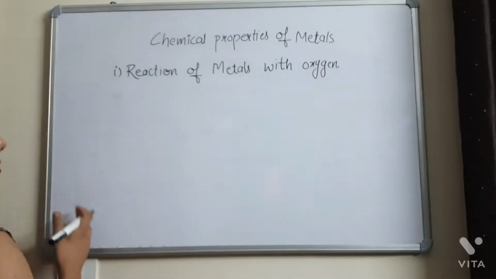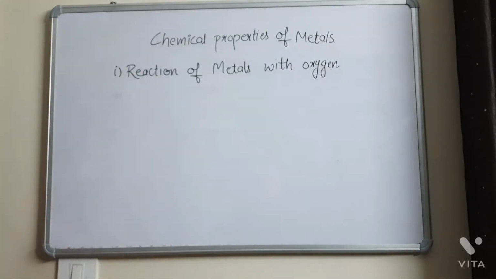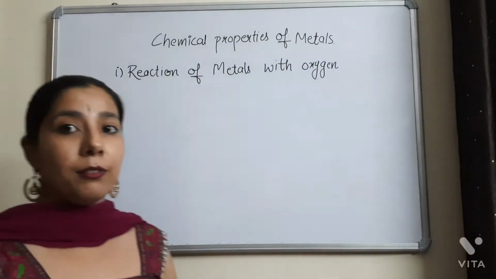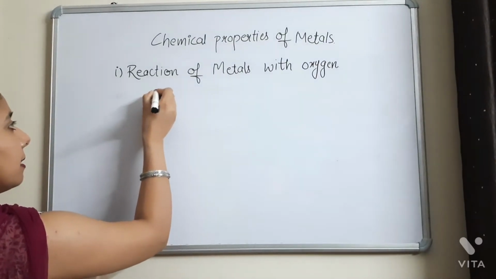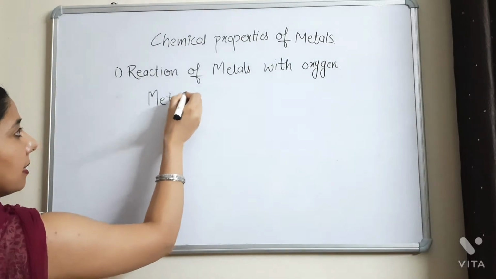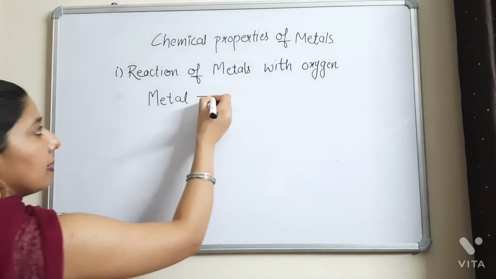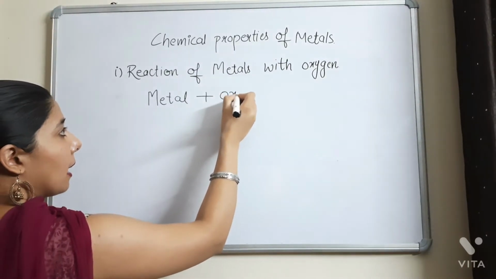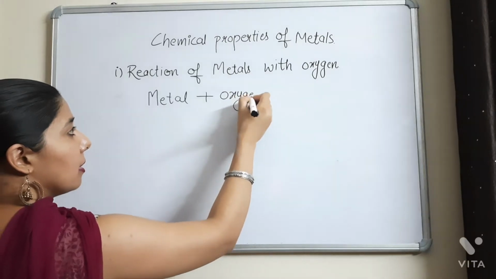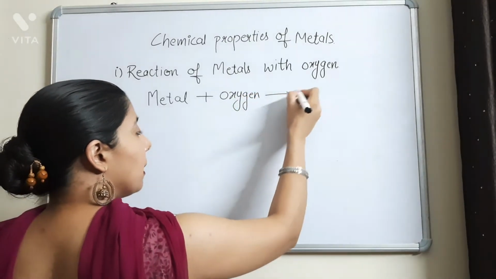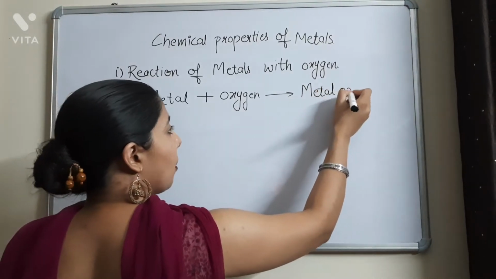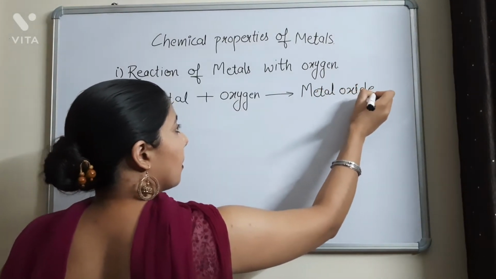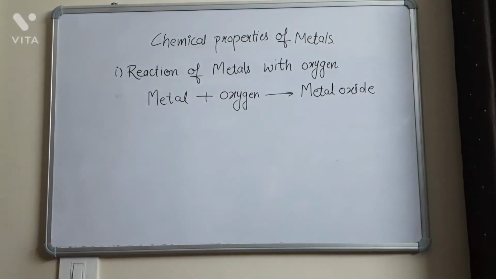So reaction of matters with oxygen. How matters will react with oxygen. So suppose I am taking, like, this is some metal. I am writing it here as anything. It can be metal. And we are taking a reaction of metal with oxygen, so it will become metal oxide. Fine. So let's take an example.